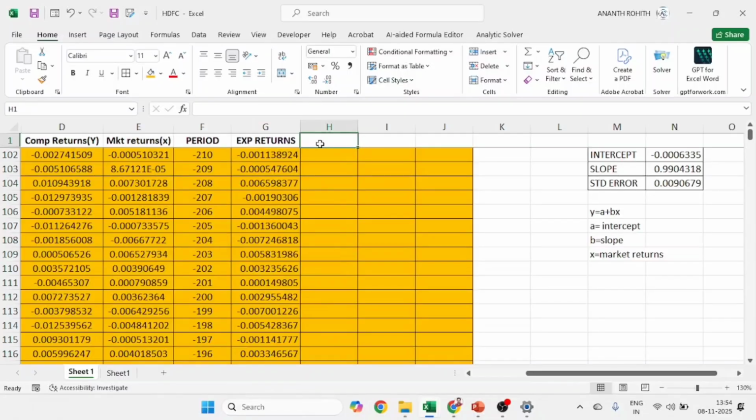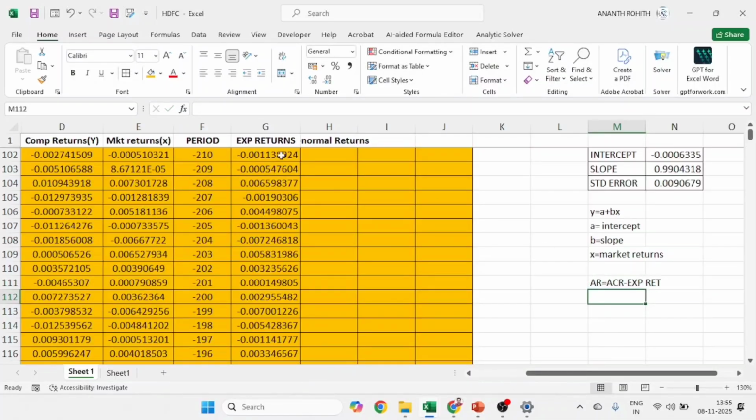Next, I have to find the difference between actual company returns and expected returns. We call it abnormal returns. So abnormal returns means actual company returns minus expected returns.